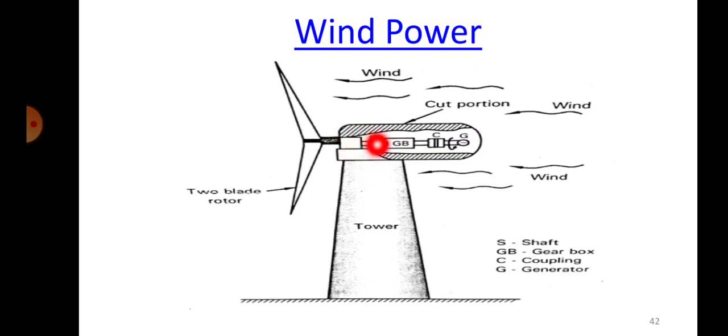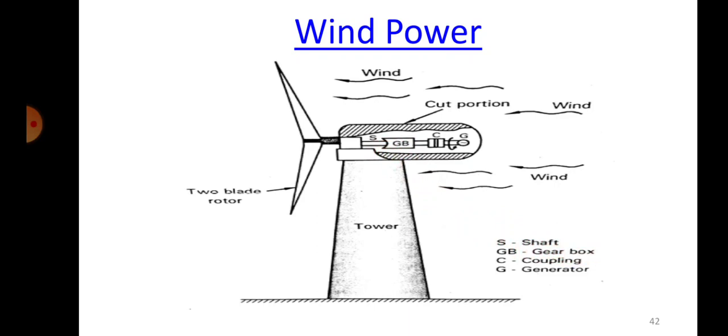From the shaft it is coupled to a gearbox. GB is written, which is nothing but a gearbox. Now why is a gearbox required here? So that we can vary the speed. If you generally see the movement of the blades, the windmill's blade, which is very huge actually, it will be very, very slow. The rotation of that will be slow. So that speed is not enough for running a turbine or a generator, right? So you need to have a gearbox so that you can vary the speed.